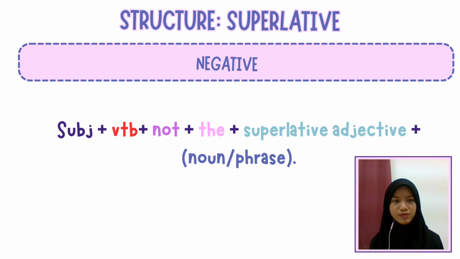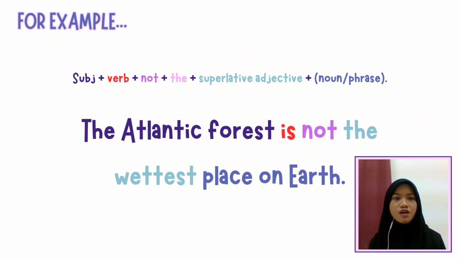So the formula is subject plus verb to be plus not plus the plus superlative adjective plus noun or phrase. For example, the Atlantic forest is not the wettest place on earth. So the subject is the Atlantic forest plus verb is plus not plus the plus superlative adjective plus noun or phrase place on earth. So for the adjective wet, it ends with a vowel E and a consonant T. Therefore, in order to make it a superlative adjective, you have to double the consonant T and then add EST at the end, which in this case will be the wettest.